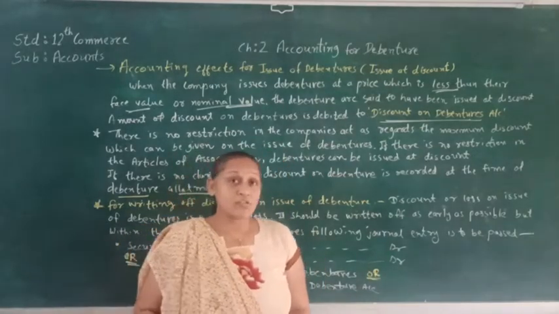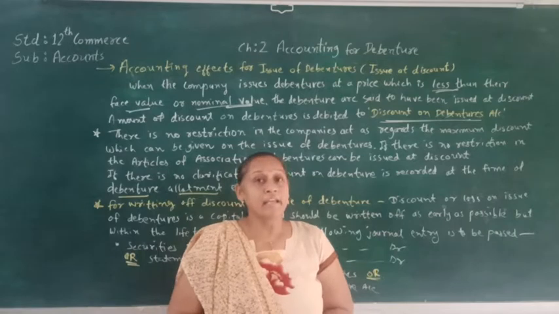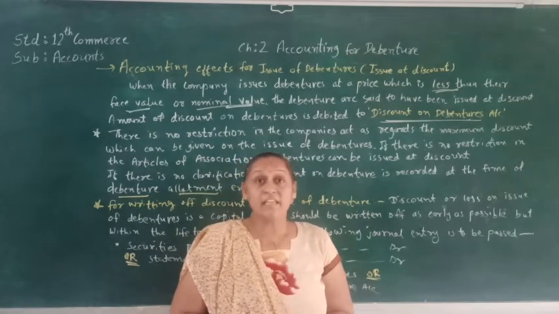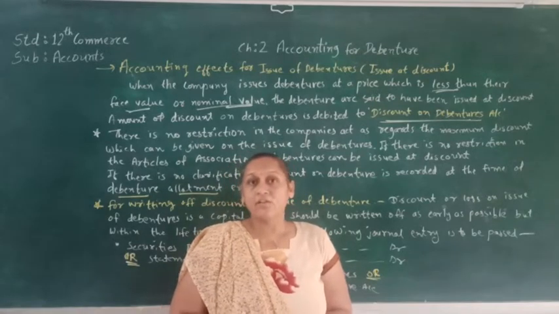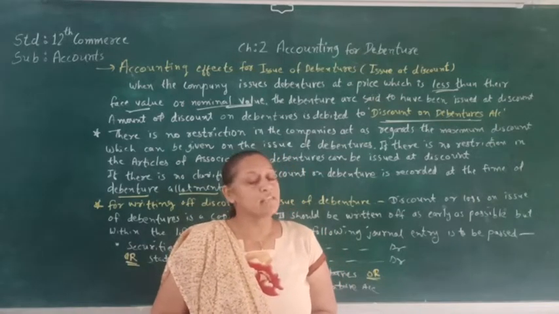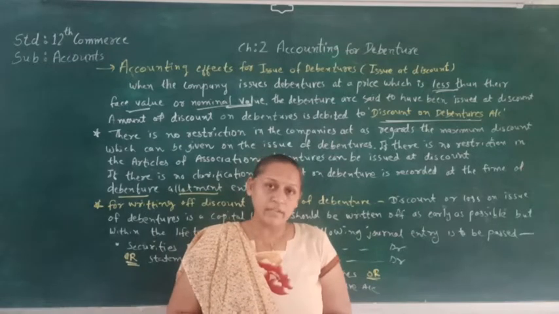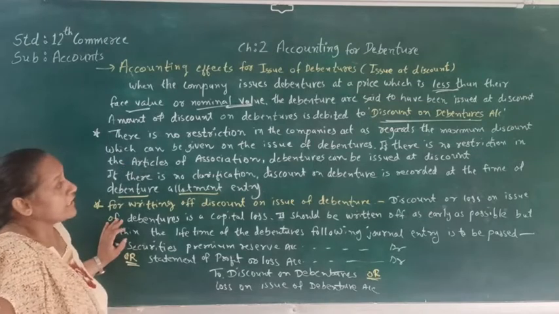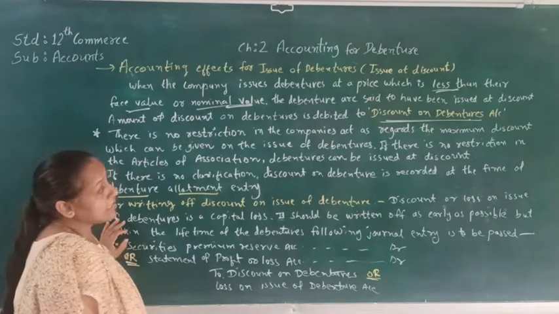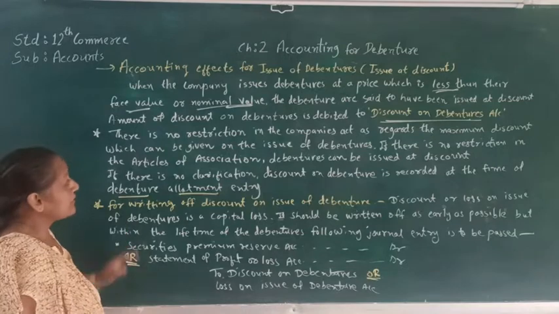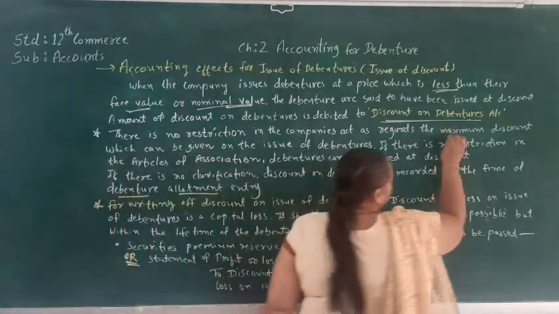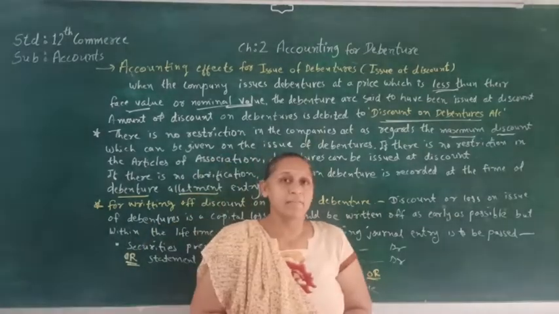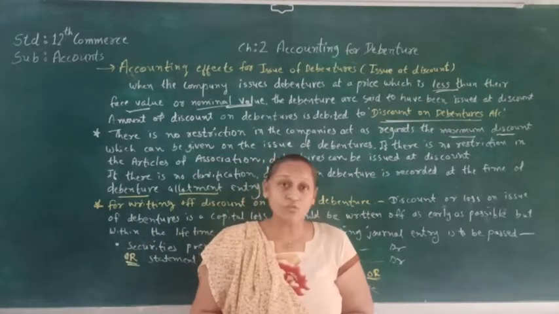Let's understand this with an example. If the face value of the debenture is 100 and the company issues the same debenture at rupees 80, that 20 rupees is called discount on issue of debenture. There is no restriction in the Companies Act regarding the maximum discount which can be given on the issue of debenture. So the company can give any discount while issuing debenture.